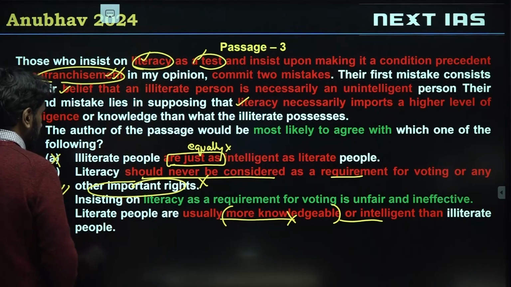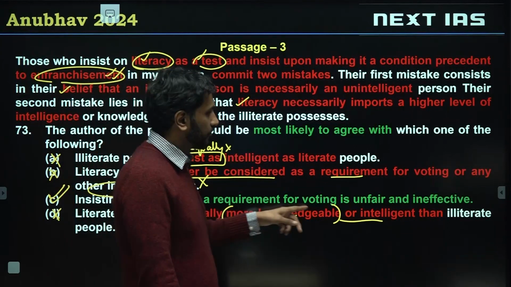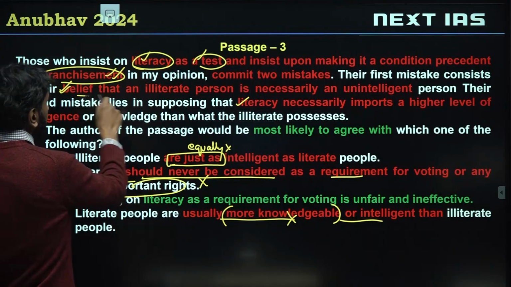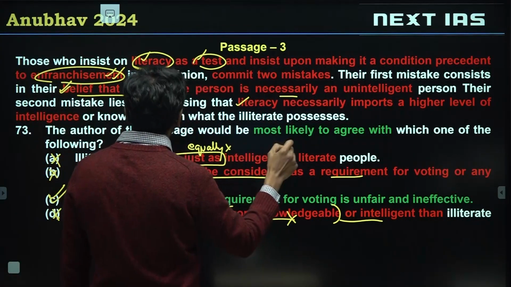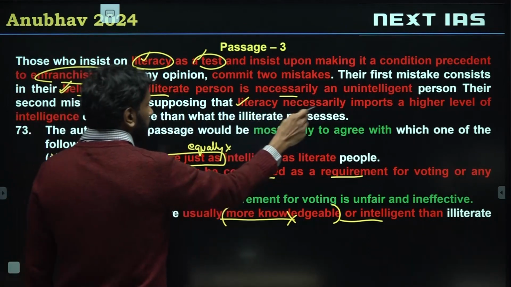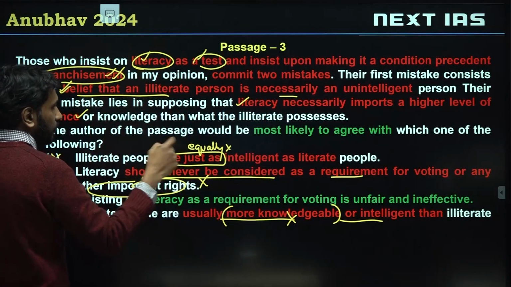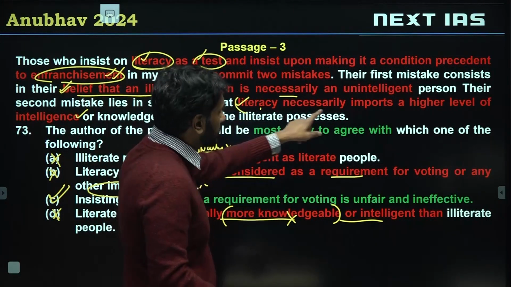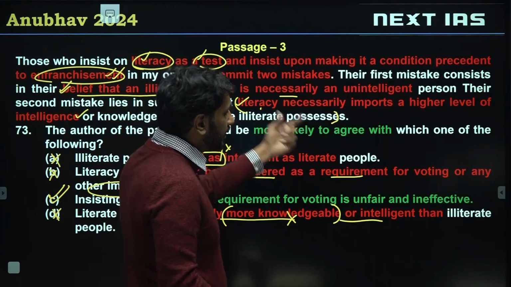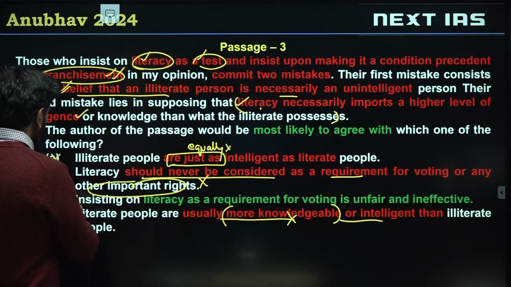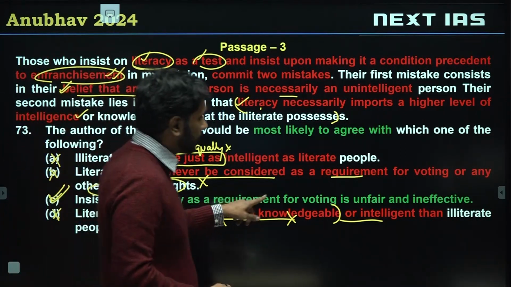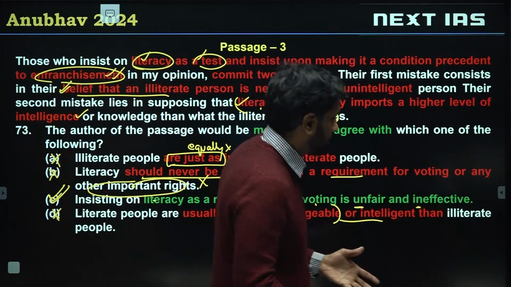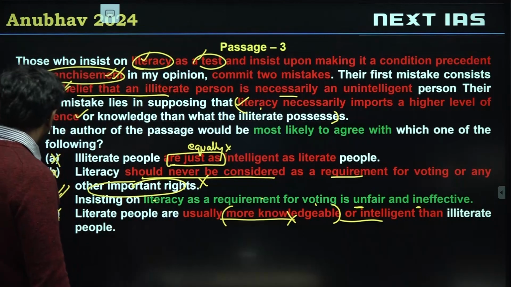Option C is the right choice, which says insisting on literacy as a requirement for voting is unfair and ineffective. Unfair because of statement 1, believing that an illiterate person is necessarily unintelligent is unfair. Second, literacy necessarily imports a higher level of intelligence or knowledge than what an illiterate person possesses, but this is not true. This is what the statement is trying to indicate. So since it's not true, it's inefficient also. Alright. So insisting on literacy as a requirement for voting is unfair and, like I just said, ineffective. It won't work as a concept. So option C is the correct choice for this question.